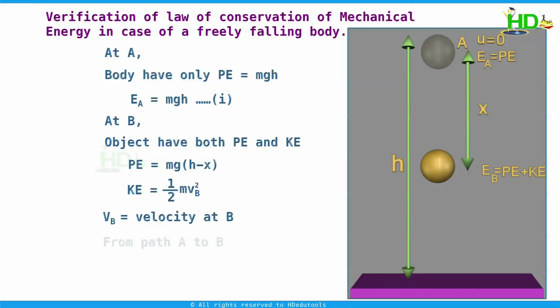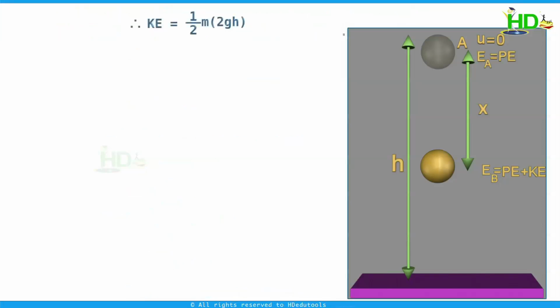And for this path from A to B, using the equation v square minus u square equals 2as. Here the initial velocity is 0 and the velocity at B is vb. We can write vb square minus 0 square is 2gx. From this you can write vb square is 2gx. Now the kinetic energy at B is half m vb square, or half m into 2gx. This is equal to mgx. Now the total mechanical energy at B is potential energy plus kinetic energy. This is mg into h minus x plus mgx, which is equal to mgh.